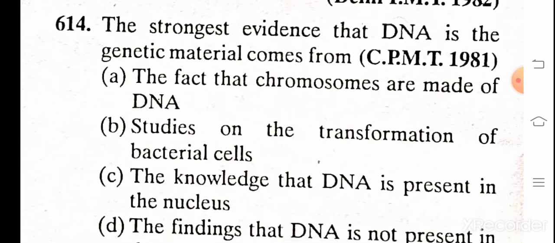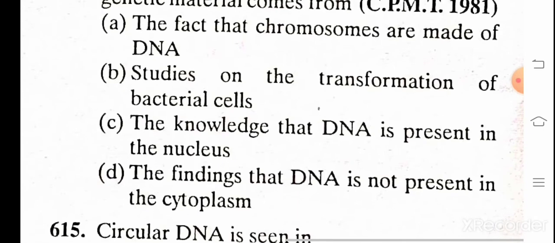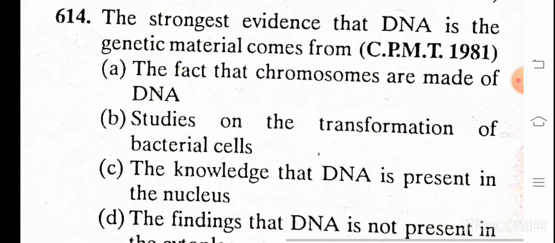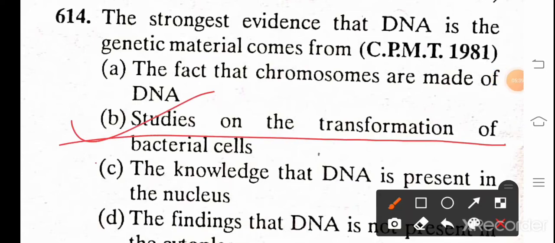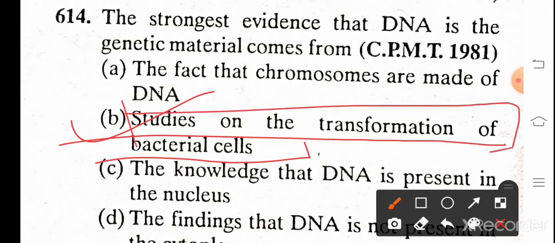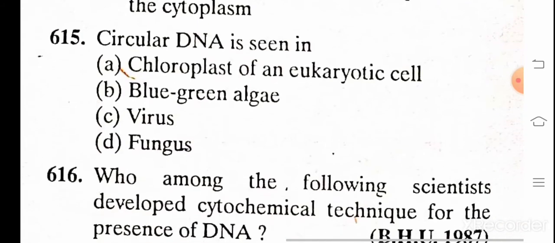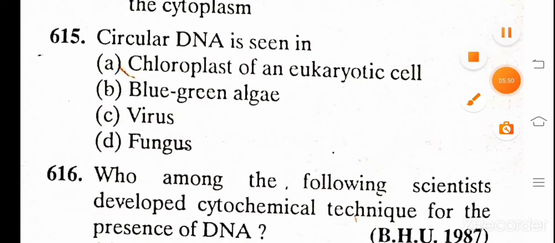The strongest evidence that DNA is the genetic material comes from: A. the fact the chromosomes are made up of DNA, B. studies on the transformation of the bacterial cell, C. the knowledge that DNA is represented in the nucleus, and D. the finding that DNA is not represented in the cytoplasm. And the correct answer is B, study of the transformation. ग्रिफिथ का ट्रांसफॉर्मेशन प्रैक्टिकल है जो उन्होंने माउस पे किया था। इससे पता चला कि डीएनए इज अ जेनेटिक मटेरियल, एक जनरेशन से दूसरी जनरेशन में ये ट्रांसफर होता है।